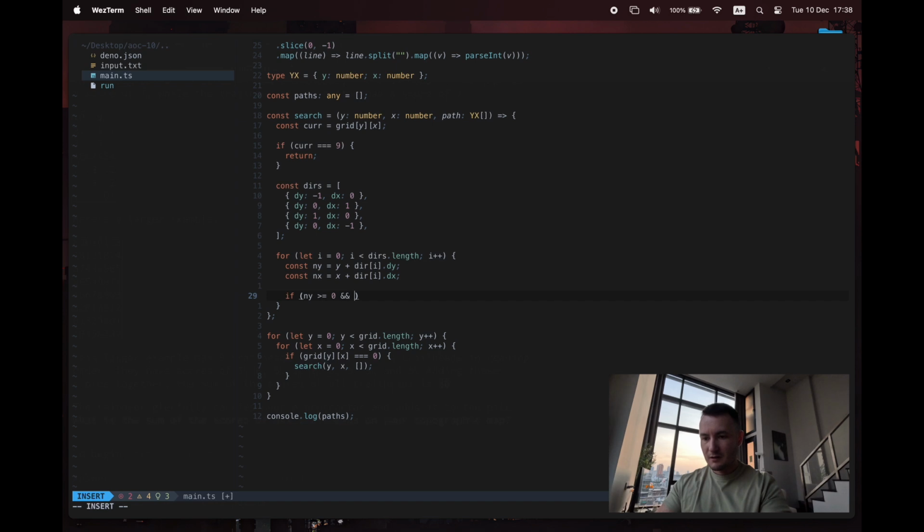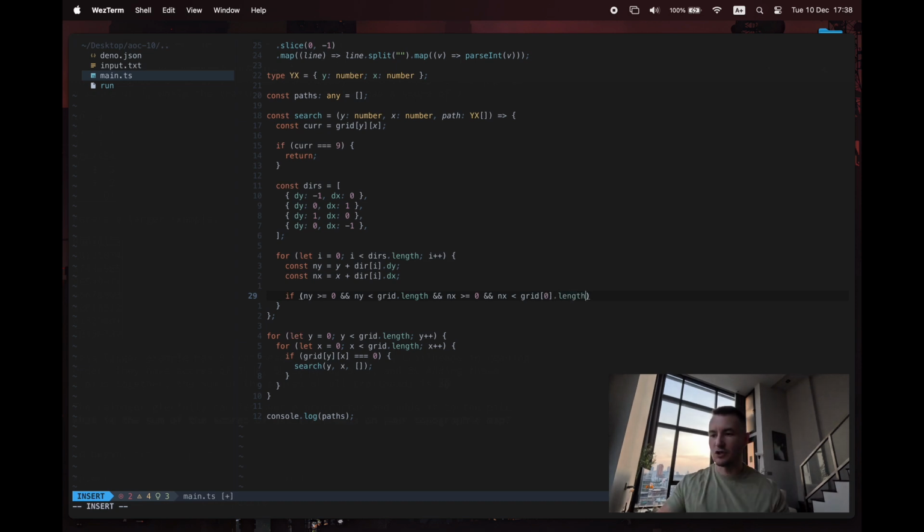And ny needs to be less than grid dot length, since it's 0 based index. Then nx needs to be also greater than or equal to 0, and then nx needs to be less than, well, if it's a square grid, we can just do that, but let's do grid 0 dot length.